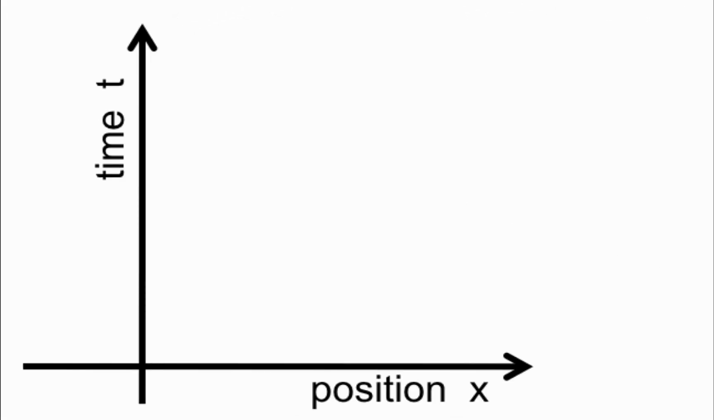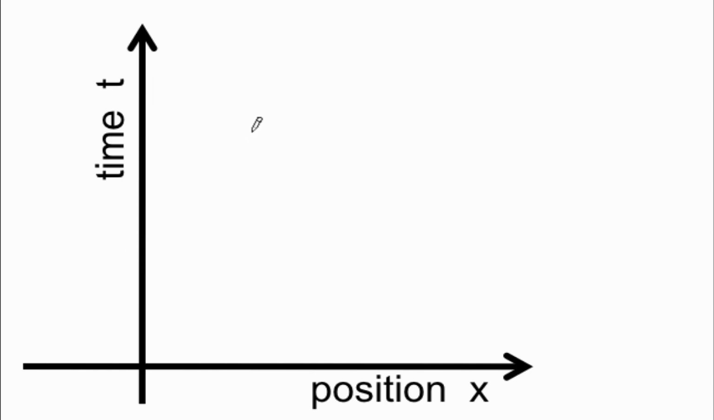Let's see what the motion of a particle looks like in space-time. Just to make things simple, I'm going to take only one dimension of space. So there's a particle that can move towards the right or towards the left. It has position x, and here is the time axis.